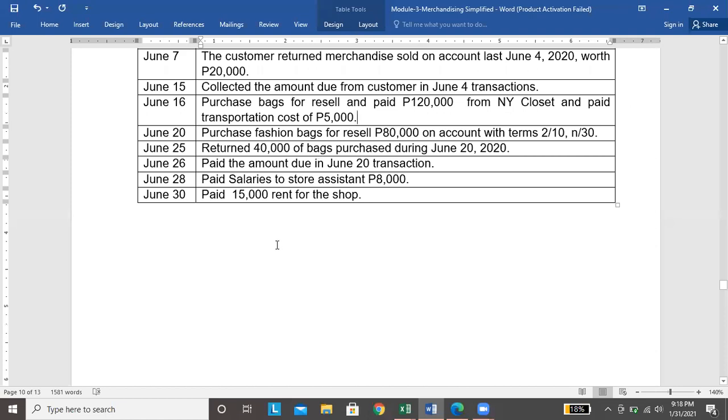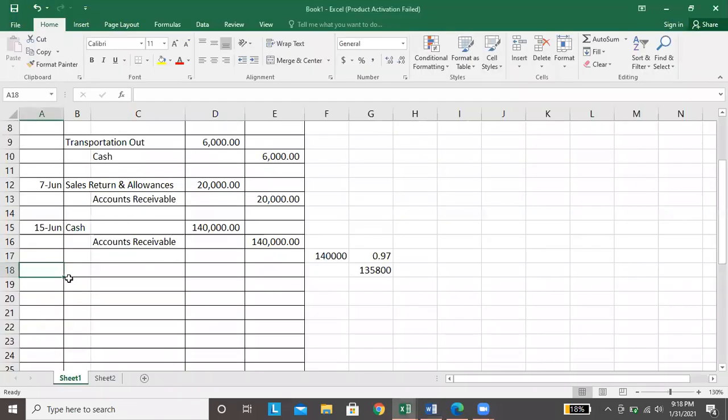So, for June 16, bumili si JJ Apparel ng 120,000 worth of bags from NY Closet and paid transportation cost of 5,000. Okay, so ang entry for that sa June 16: debit purchases 120,000 and credit cash 120,000.